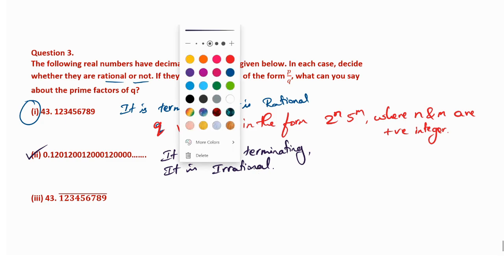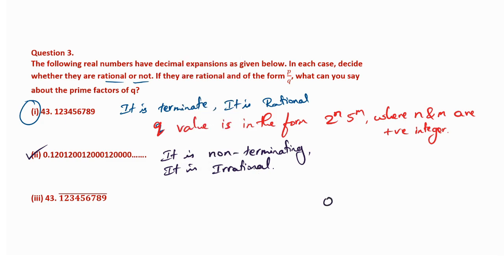In the previous case, if you have the same number like 0.120, 120, 120, 120, then it was a rational number, 0.120 whole bar. But here the 0 varies continuously. First it was only 1 zero, next 2 zeros, 3 zeros, 4 zeros. So it is non-terminating and irrational, not recurring also. Recurring means the same number must repeat, but it is not repeating the same number.